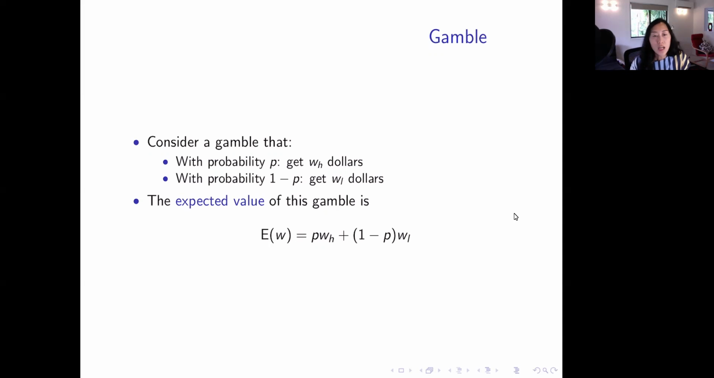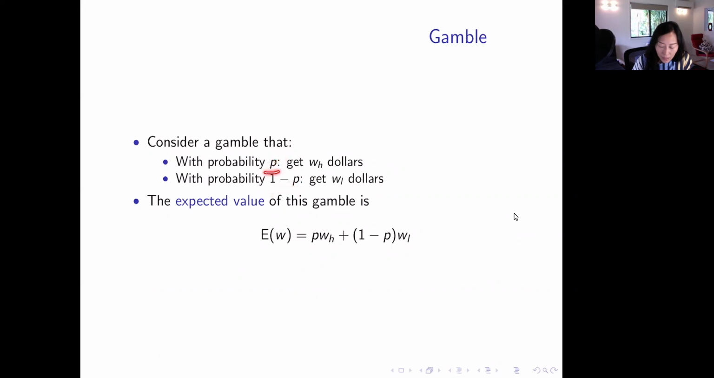So let's consider a gamble where with probability P, you get WH dollars, and with probability 1 minus P, you get WL dollars. You can think of H as high and L as low dollar amount. The expected value of this gamble is P times WH plus 1 minus P times WL. You can think of it like flipping a coin, right? There's a 50% chance that you get heads and a 50% chance that you get tails.